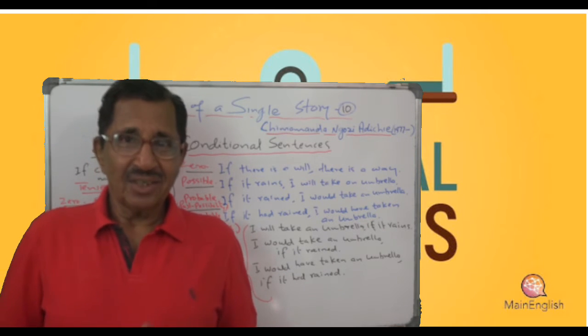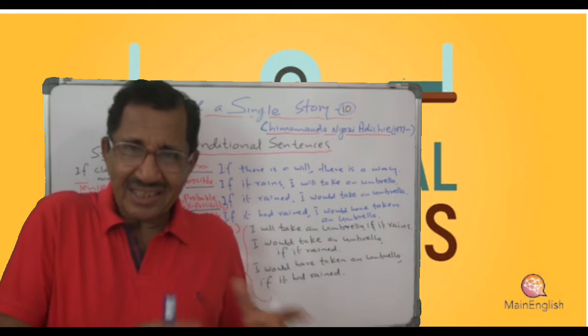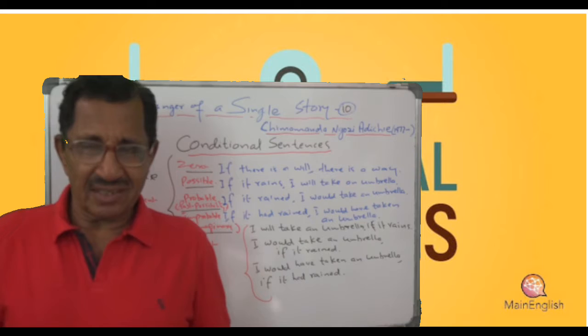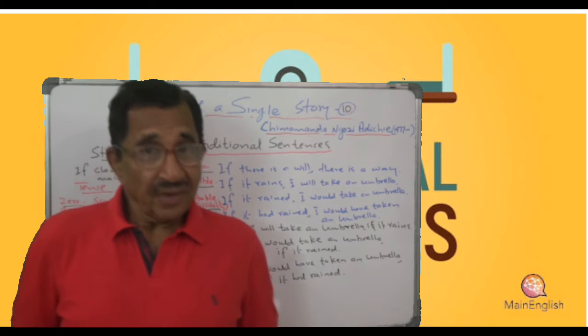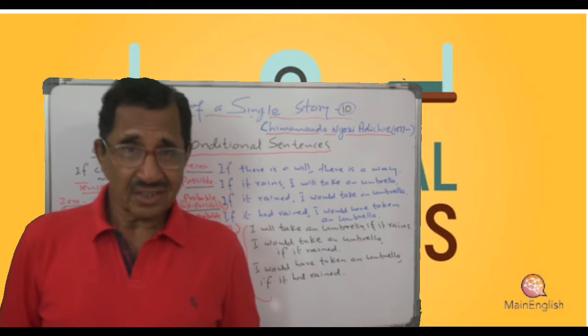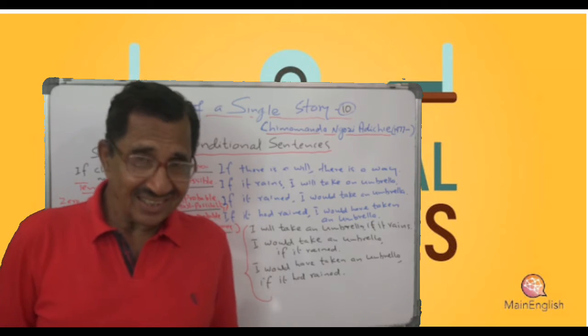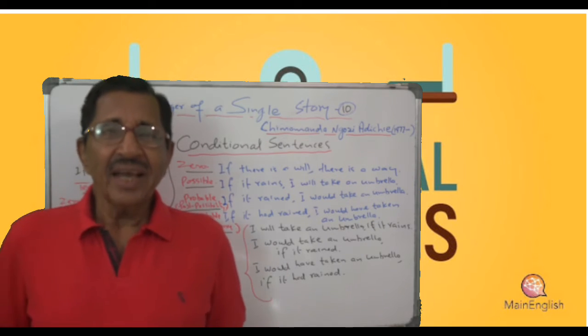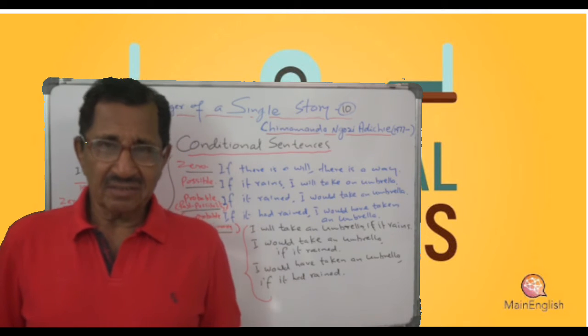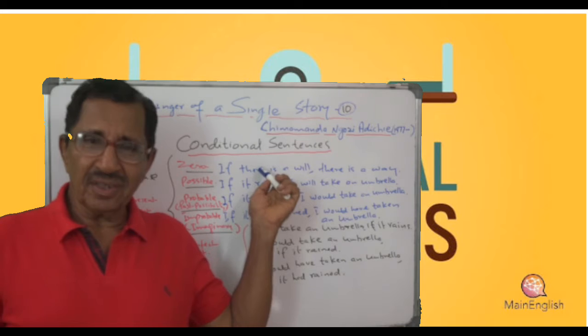Like that, if some condition is there, that has to be fulfilled. Then there will be a result, an automatic result. If I work hard, I will get first rank. So condition is there. In English, we have got 4 types of conditions. You can see here on the board.